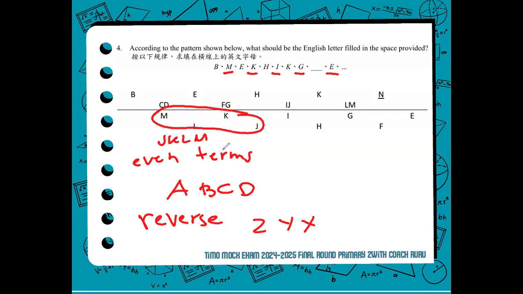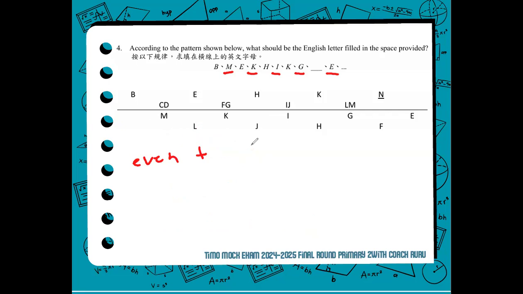Anyways, for number 4, the correct answer really is letter N. So to answer the question, according to the pattern shown below, what should be the English letter to fill in the space provided? It's letter N.